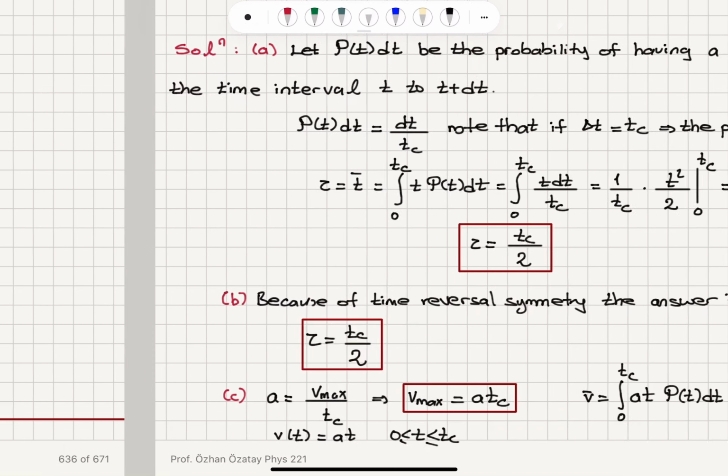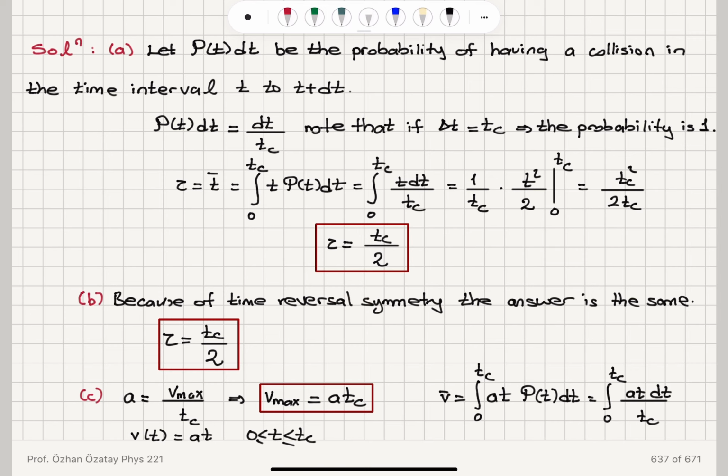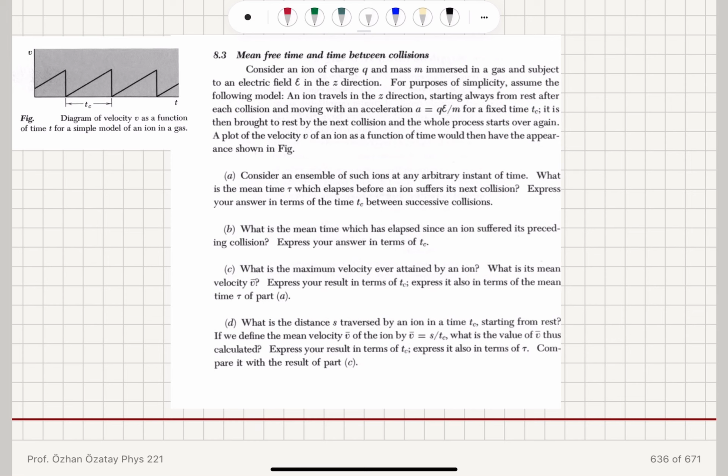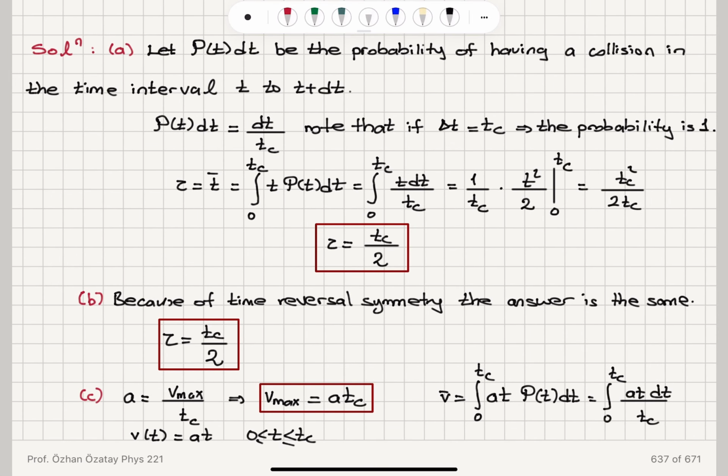But on average, we have to wait for a time interval tc over 2 when you pick time values in this range. Now, because of time reversal symmetry, the time that has elapsed after the preceding collision is also equal to tc over 2. The maximum speed it attains at time tc, starting from 0, tells me that the constant acceleration is Vmax over tc, which tells me that Vmax is A times tc.